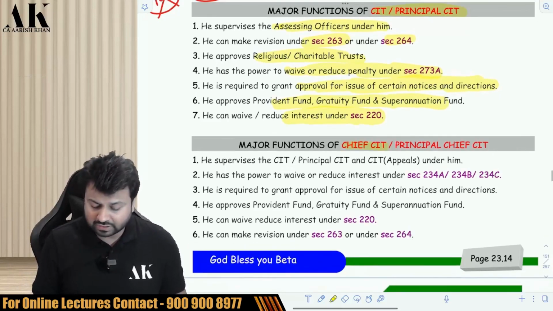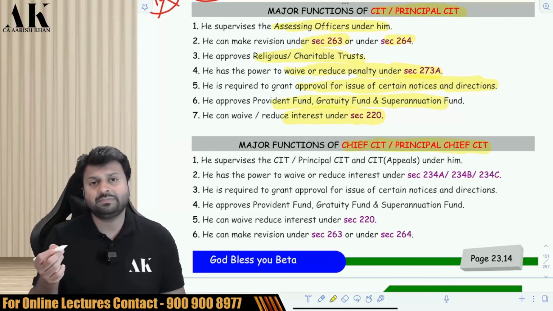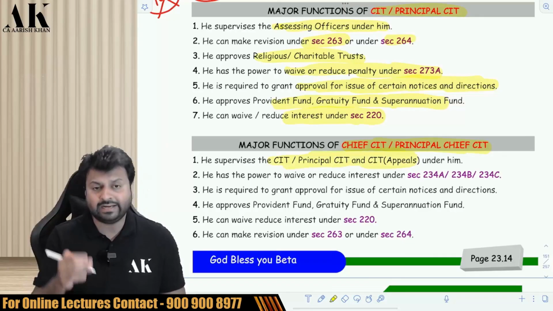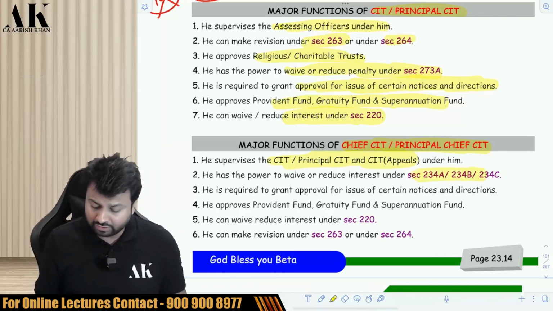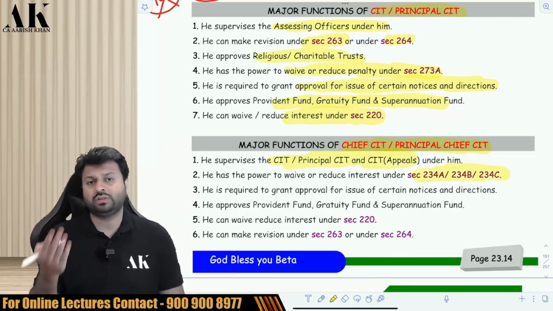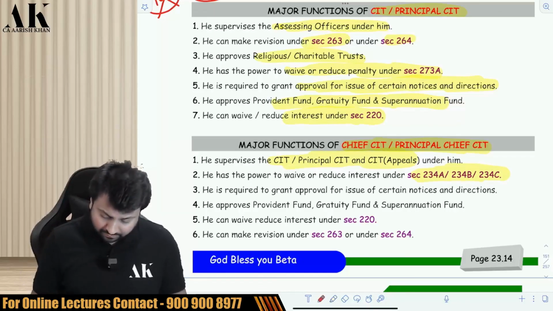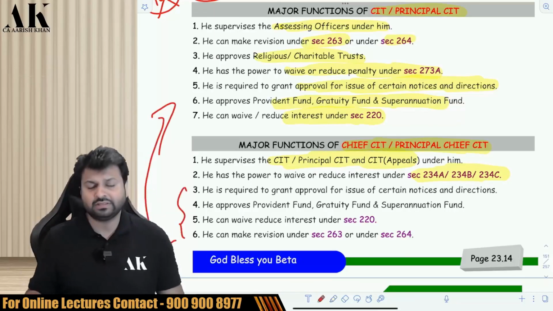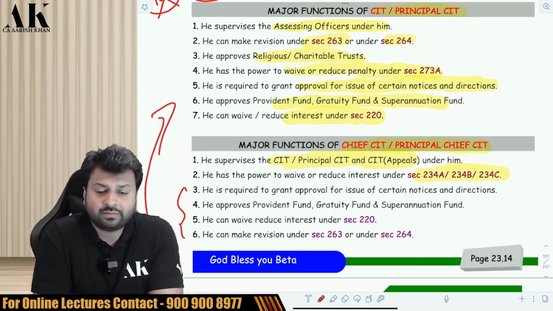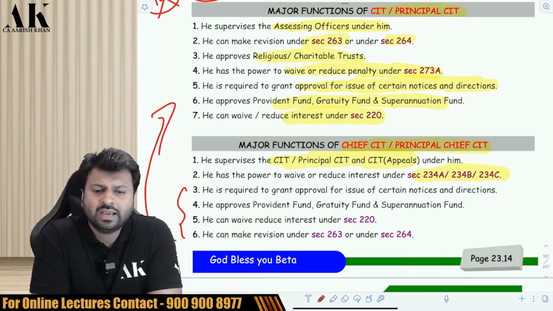What are the major functions of chief CIT and principal chief CIT? The principal chief CIT and chief CIT will supervise the CIT and the CIT appeals under them. They will also waive interest under 234A, 234B, 234C, and the rest of the powers are the same as the powers which have been given to the commissioner and the principal commissioner, as you can see over here. So we have covered a good chunk over here, and I can say almost our entire assessment procedure is now completed. So that's it from my side in this video.